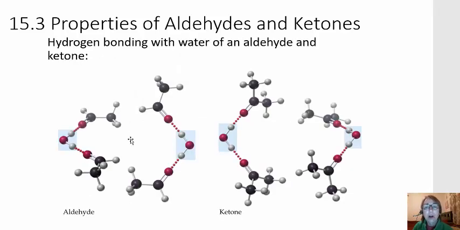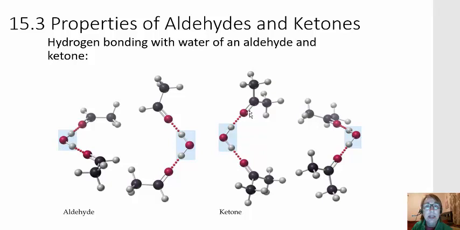So here's a graphic of hydrogen bonding of water with an aldehyde and a ketone. Water is going to be the molecule with the oxygen and the 2 white or gray spheres attached to it. And then on the left here we have an aldehyde where that carbonyl carbon is at the end of the chain. And so this carbonyl oxygen has a partial negative, and it can interact with that partial positive of the hydrogen on that water molecule.